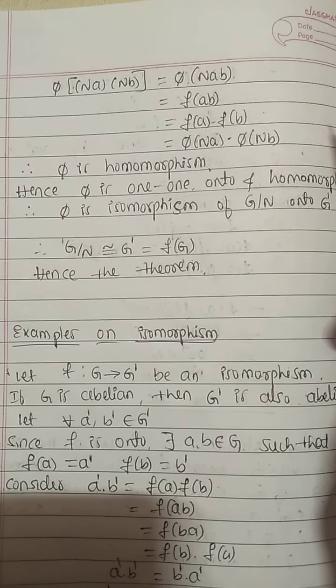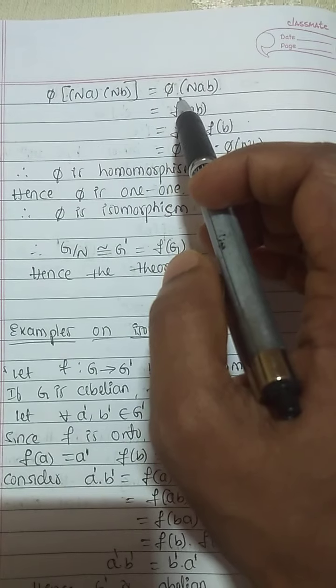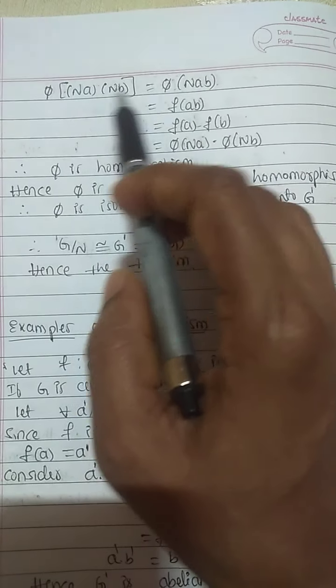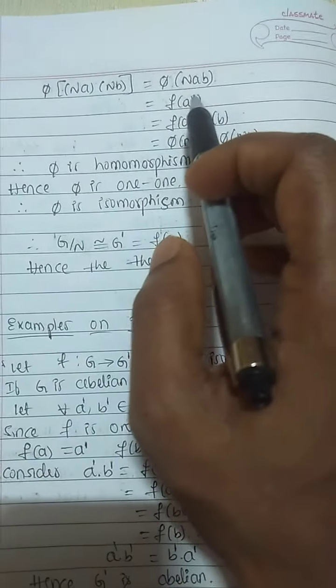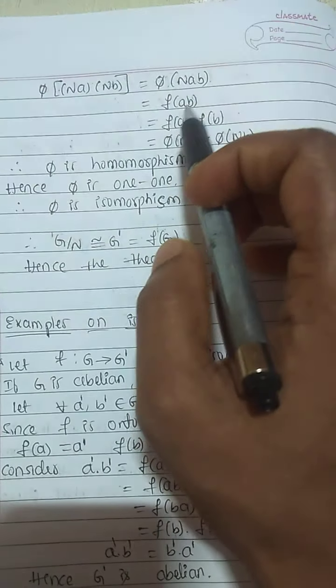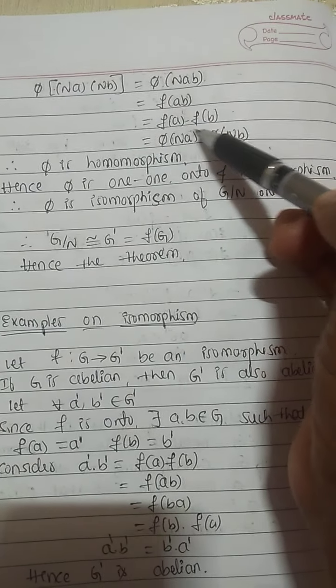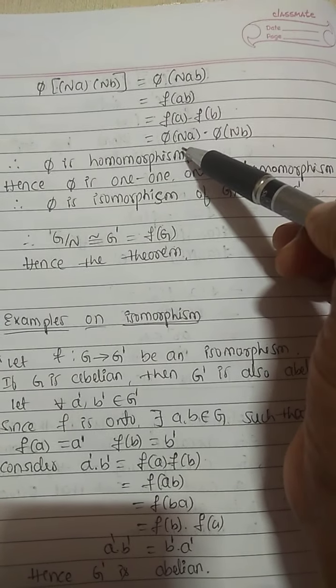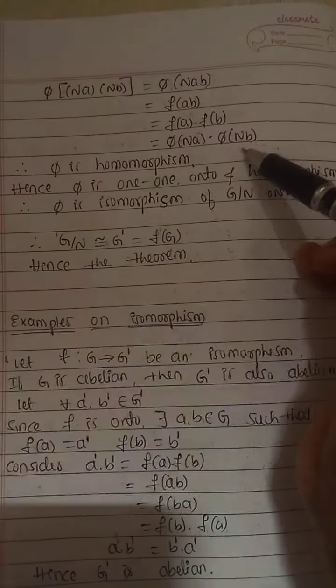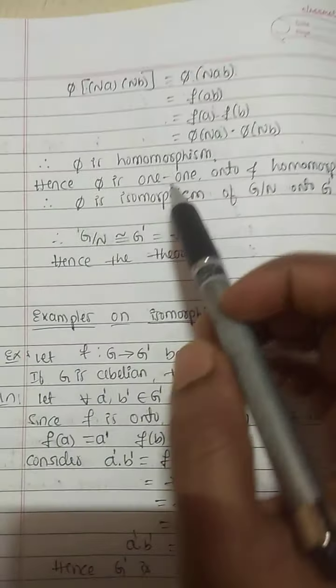Next, we have to prove that phi is a homomorphism. Phi of Na into Nb equals phi of Nab. Multiplication of two right cosets is again a right coset. Phi of Nab is f of ab. f is a homomorphism, so we can write this as f of a into f of b, that is, phi of Na into phi of Nb. Therefore, phi is a homomorphism.